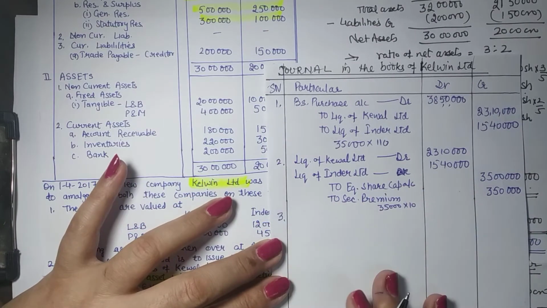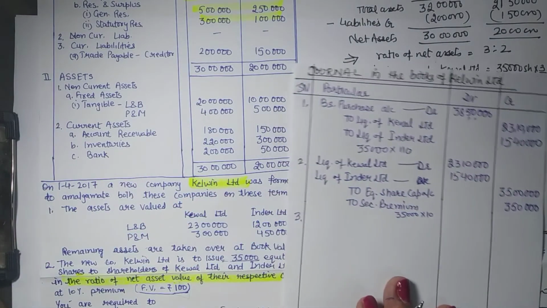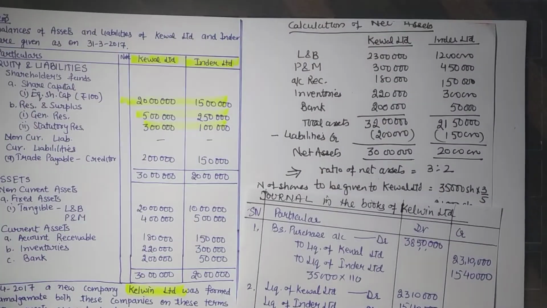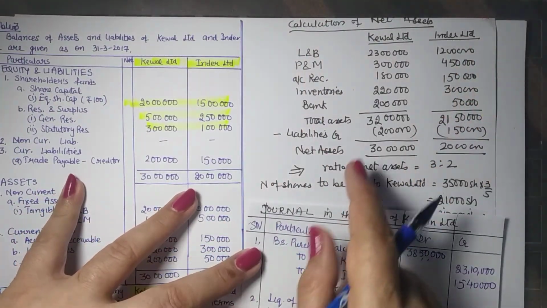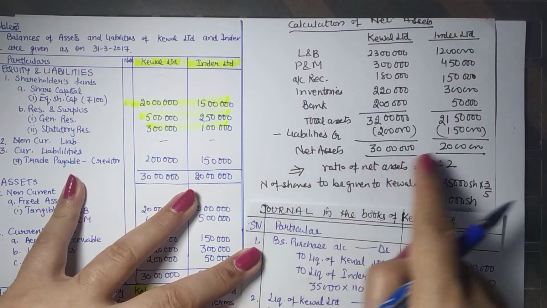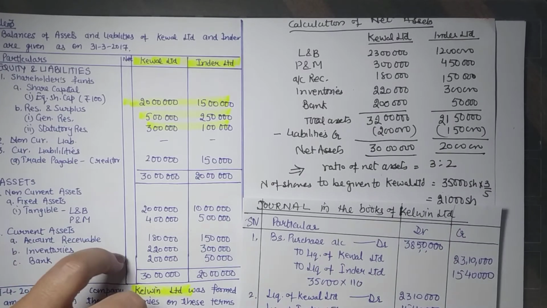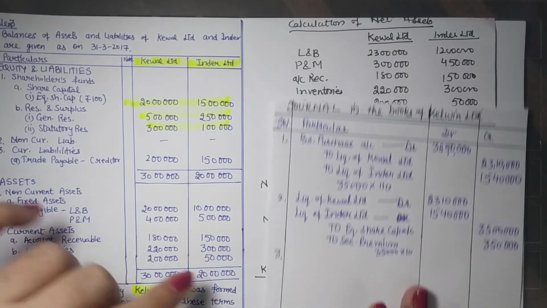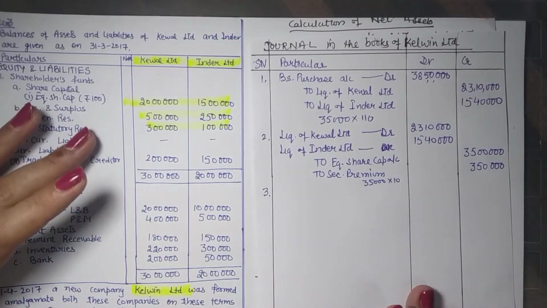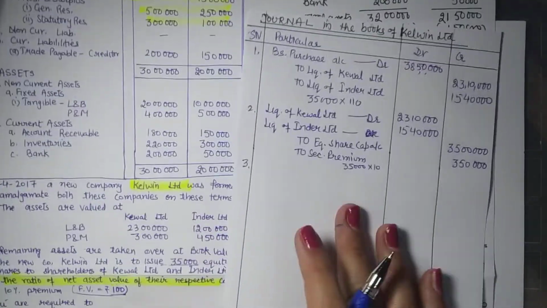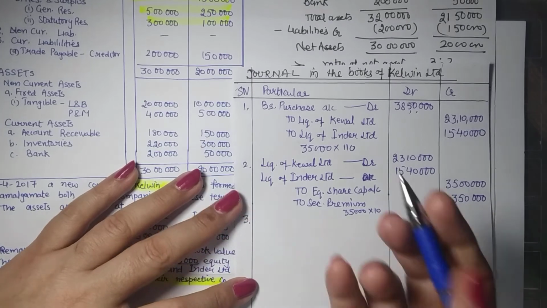So through business purchase we are to record assets and liabilities being taken up. We know that the assets and liabilities are being taken up through net assets. So these are the assets and the liabilities being taken up. If we have goodwill, we don't write it here. Reason being, goodwill is the balancing figure of this journal entry. So we will simply record the assets and liabilities taken up. Again, a combined entry can be done.